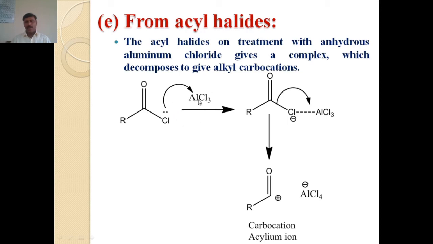When it attacks AlCl3, a bond forms between AlCl3 and chlorine. After that, the bond pair of electrons undergoes rupture of this bond and the formation of acyl carbocation takes place. These are the five methods which are used for the generation of carbocation.